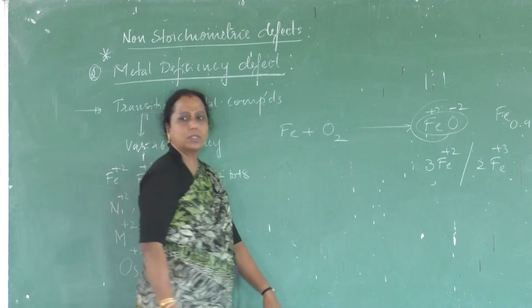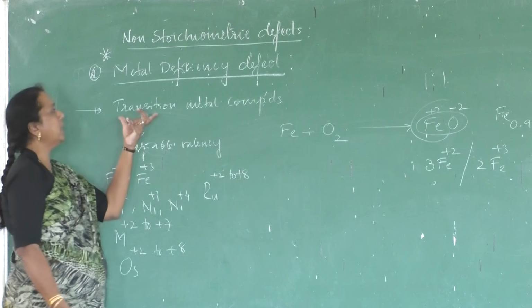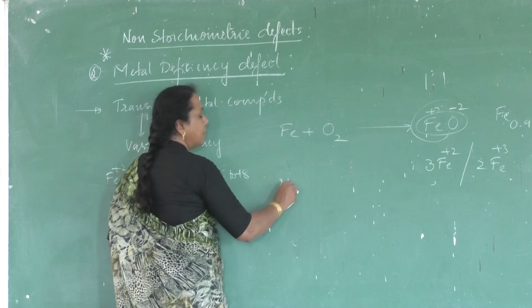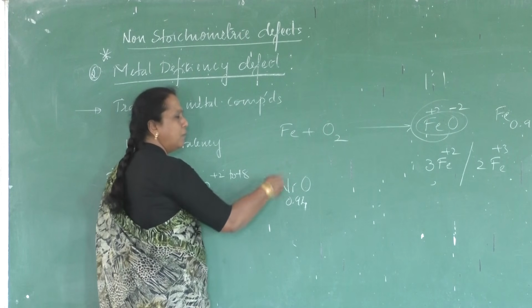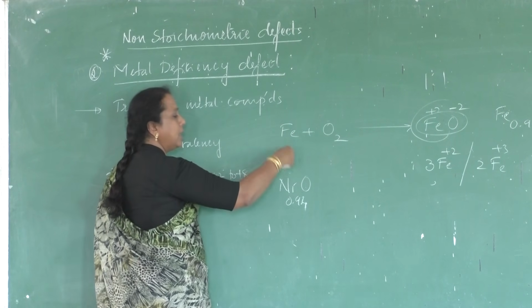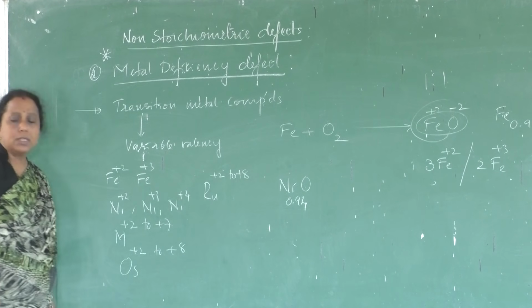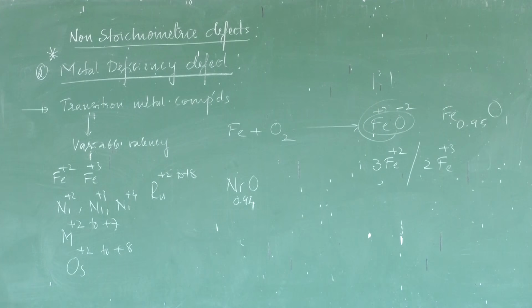This kind of defect is called a metal deficiency defect. It is possible only in transition metal compounds. Even nickel oxide has the formula Ni 0.94O. Ni 0.94O means 0.06 nickel atoms are fewer compared to oxygen atoms. So this is called the metal deficiency defect, where the compound contains less metal compared to the stoichiometric proportion. It should have been 1 proportion, but there is 0.95 proportion of iron.